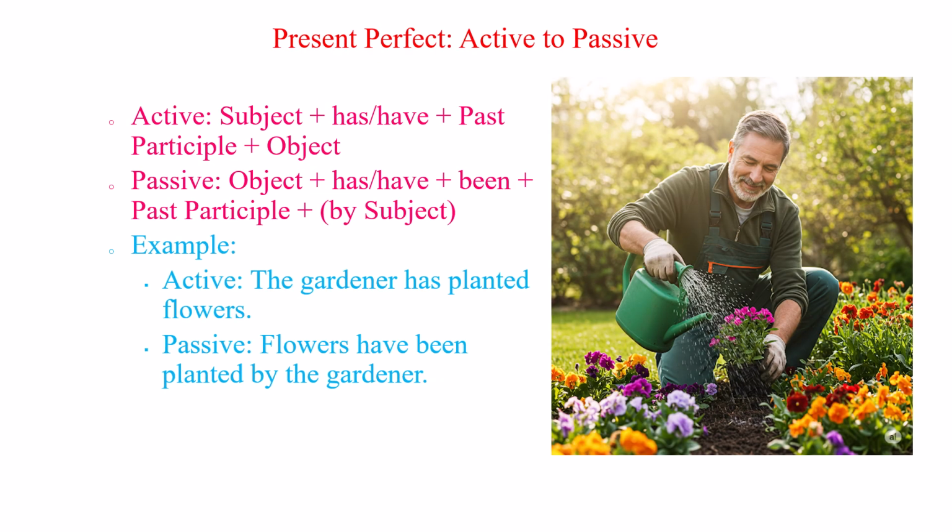The present perfect tense describes actions completed recently or with relevance to the present. The gardener has planted flowers becomes passive by using has or have been plus the past participle. Flowers have been planted by the gardener. The focus is now on the completed action and its result. Notice how has changes to have to agree with the plural flowers.